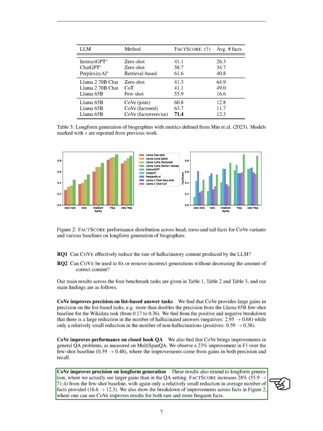The FACT-SCORE increased by 28%, from 55.9 to 71.4, from the few-shot baseline, with only a minor reduction in the average number of facts provided, from 16.6 to 12.3. CoVe improves results for both rare and more frequent facts.